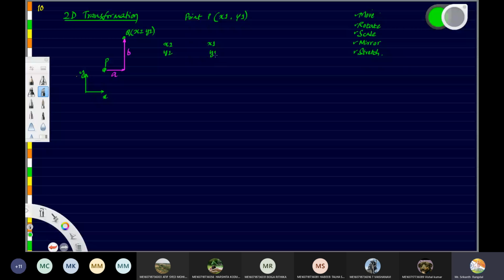Fine. So I'm writing this as a matrix. So this is a column matrix. So when I want to find the relation between x2, y2 and x1, y1, how will it be? How can you find it? How can we find it? Come on, answer it.